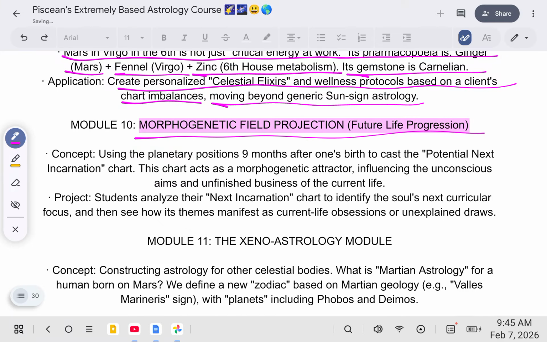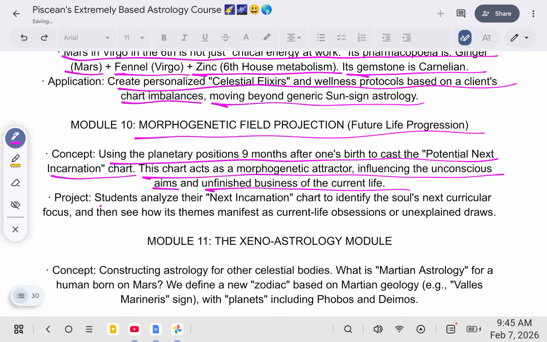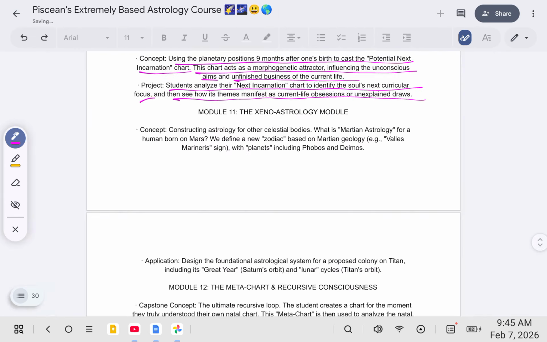Morphogenetic field projection, future life progression, using the planetary positions 9 months after one's birth to cast the potential next incarnation chart. This chart acts as a morphogenetic attractor, influencing the unconscious aims and unfinished business of the current life. Students analyze their next incarnation chart to identify the soul's next curricular focus and then see how its themes manifest as current life obsessions, unexplained draws.